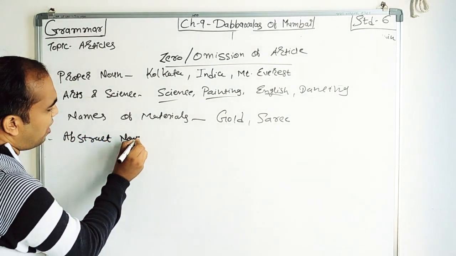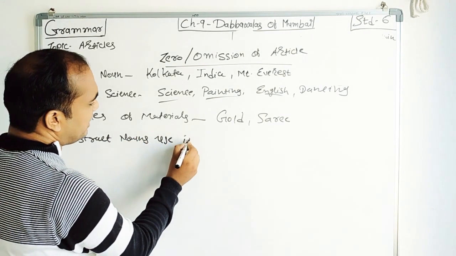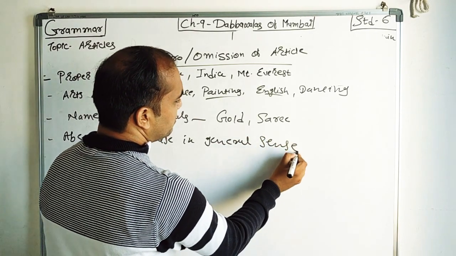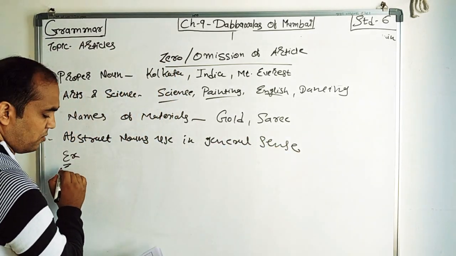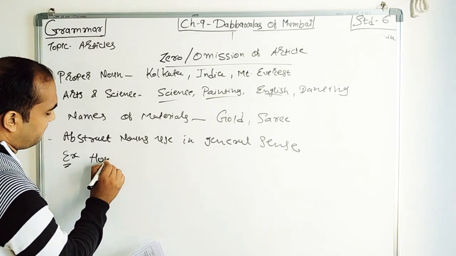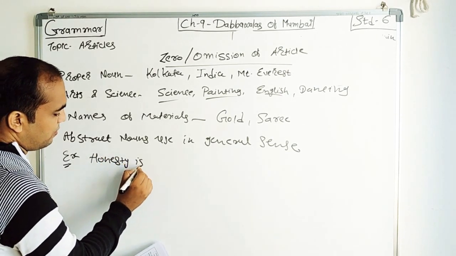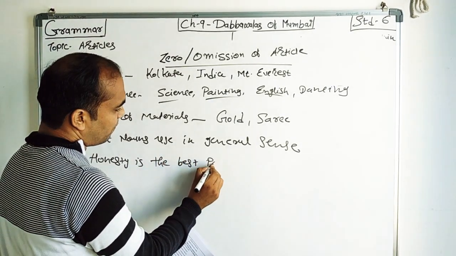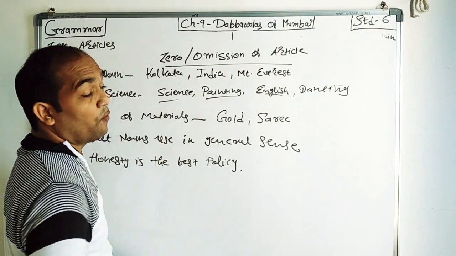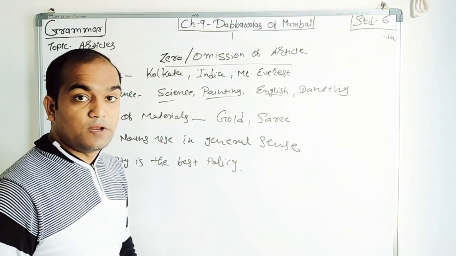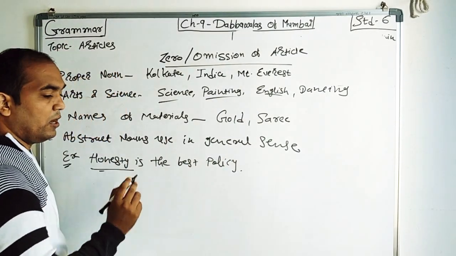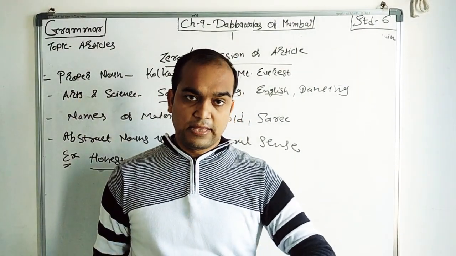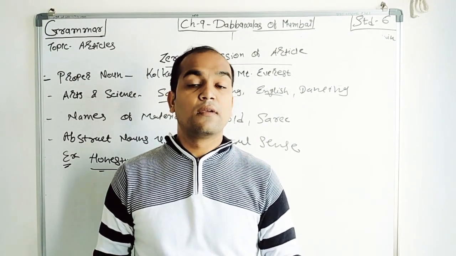Abstract nouns used in general sense. For example, honesty is the best policy. See what? Honesty is the best policy. Now see that. Honesty is your abstract noun. We are talking about general sense. That's why we are not using any article.